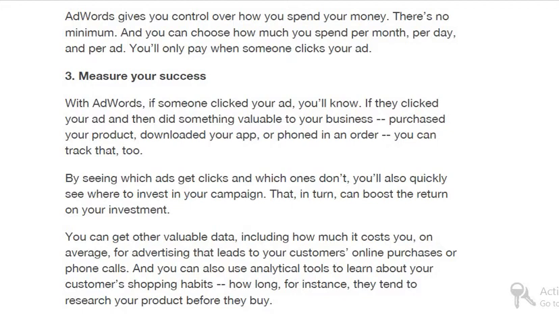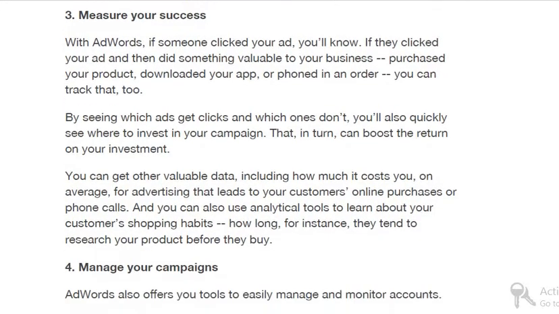That I have discussed. We can find which campaign is working. Say one display campaign is a social media campaign, another is a mobile campaign, another is a remarketing campaign. So we can find out which campaign is working, right? And which we have to stop, and on which one we have to invest more money, right? To get more profit or more revenue, more conversions, right? You can get other valuable data, including how much it costs you on average for advertising that leads to your customers' online purchases or phone calls, right? That is another benefit of Google AdWords campaigns.